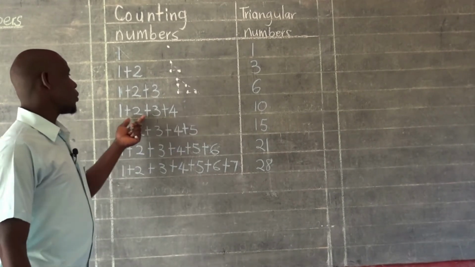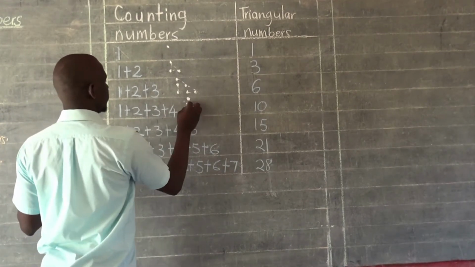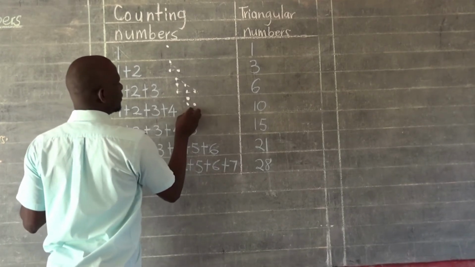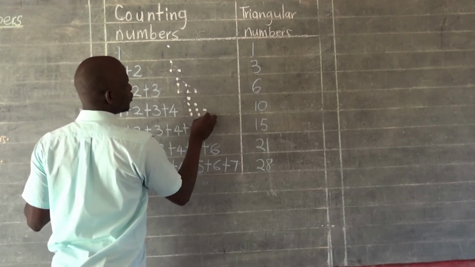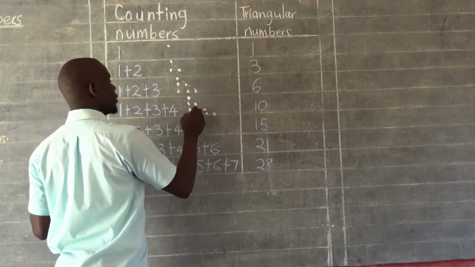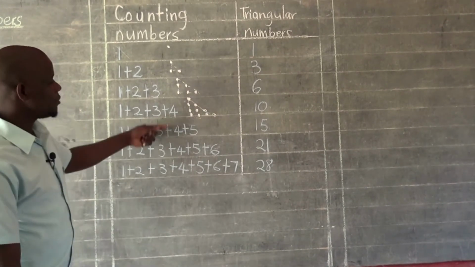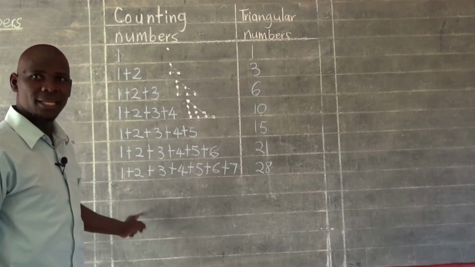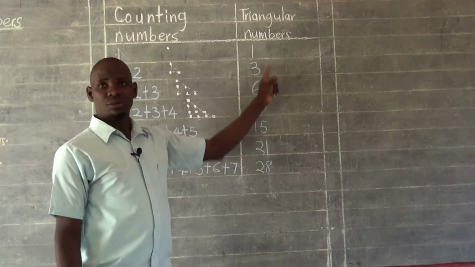Maybe one more, even these ones. We just say 1 dot for digit 1, and then 2 dots for digit 2, and then 3 dots for digit 3, and then 4 dots, 1, 2, 3, and 4. You see, we have a triangle there. When we connect them, we come up with what we call a triangle, and the same applies to these other ones. These are counting numbers being added. Actually, they are consecutive counting numbers being added to obtain triangular numbers.